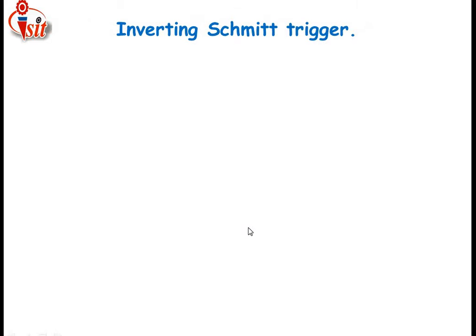First of all, we are going to see the inverting Schmitt trigger. I have told earlier that there are two kinds of Schmitt trigger, the inverting Schmitt trigger and the non-inverting Schmitt trigger. In the first or second lecture we discussed the words inverting and non-inverting.